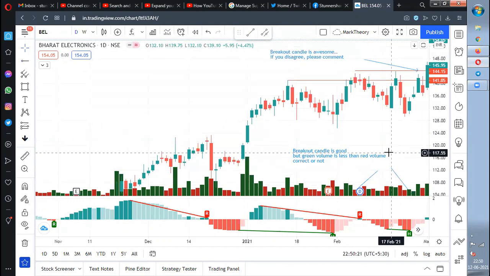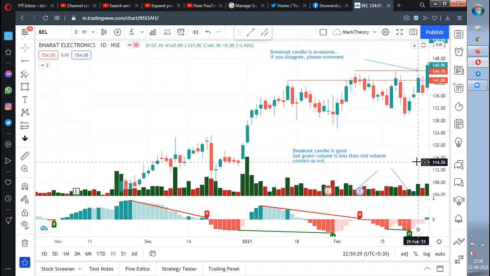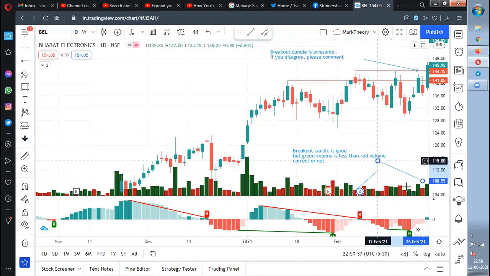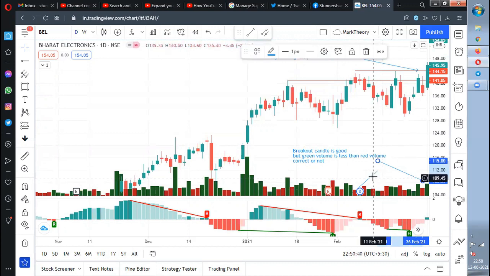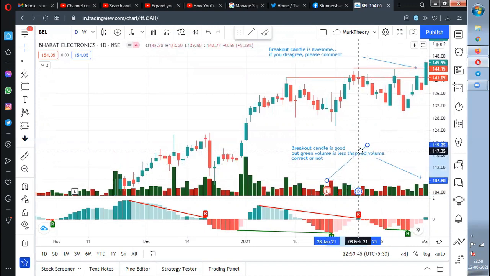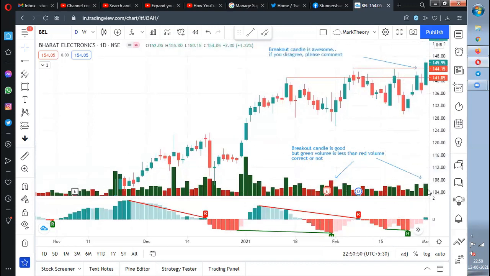According to you, or the people who don't follow or trust the resistance zone I mentioned, they will say for sure this is a good breakout candle. Clear? Now check the candle's volume. So this candle's volume is over here. Comparing this candle's volume to the previous candles' volume, this candle volume is bigger. I accept.